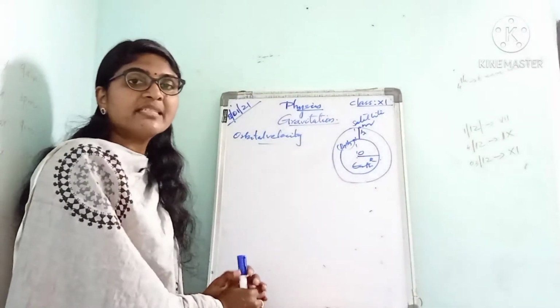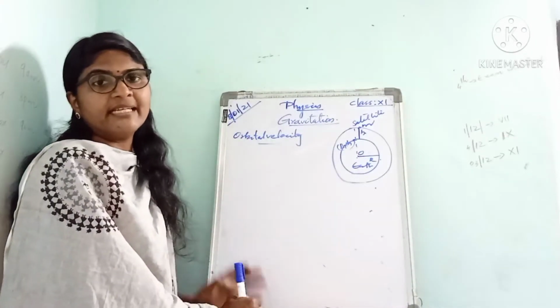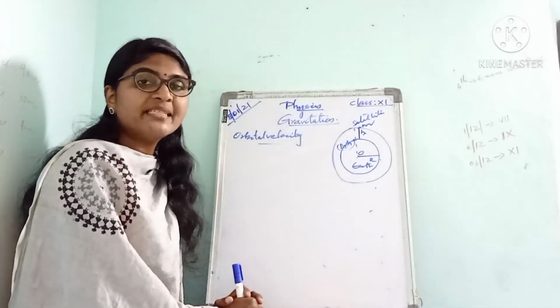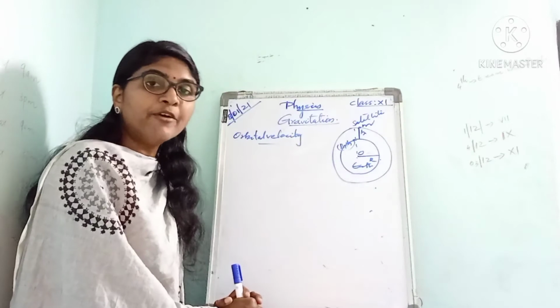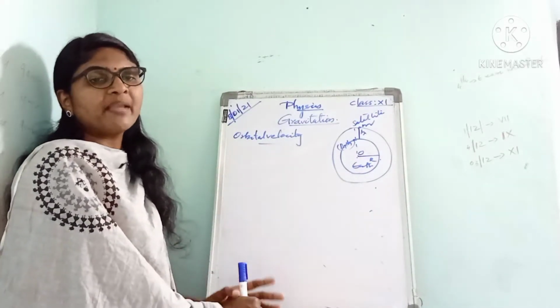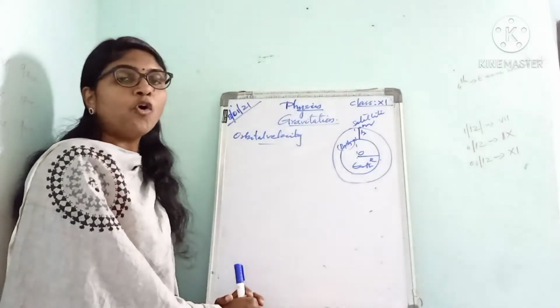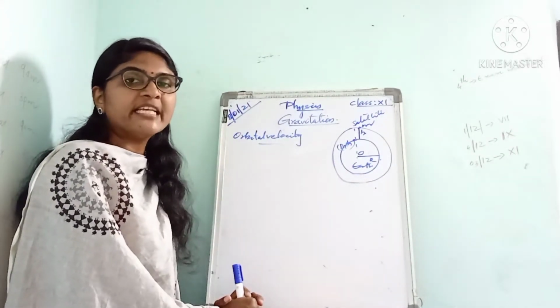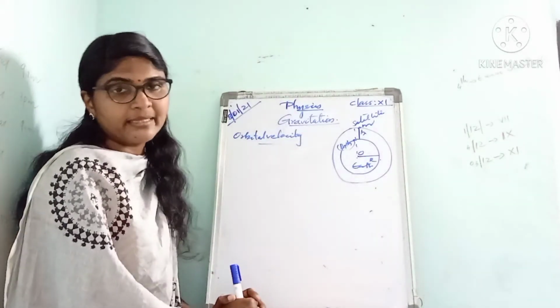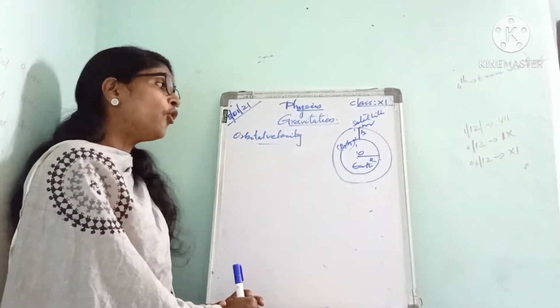It is the velocity required to put a satellite in its orbit around the Earth. That is called the orbital velocity.